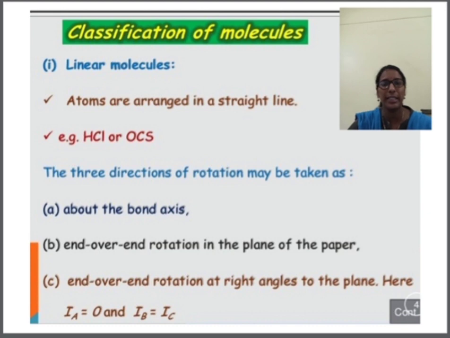So for the linear molecules, the moments of inertia are given here. See on the slide, IA is equal to 0 and IB is equal to IC. So this is for the linear molecules. Now we will see the